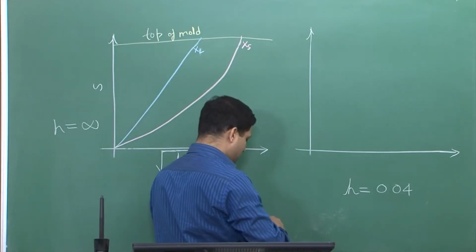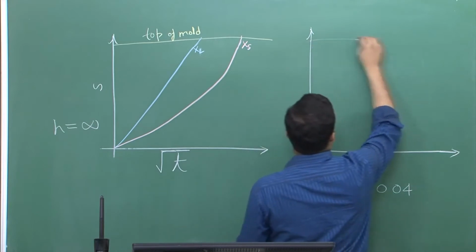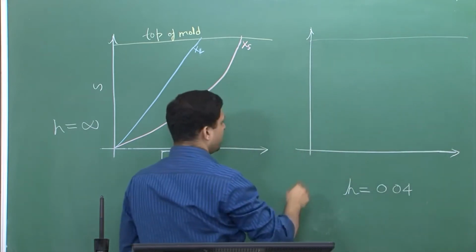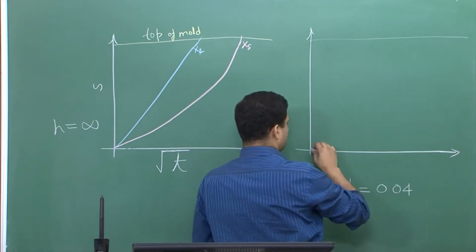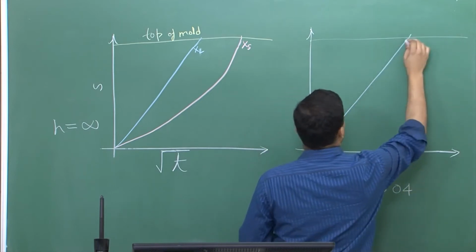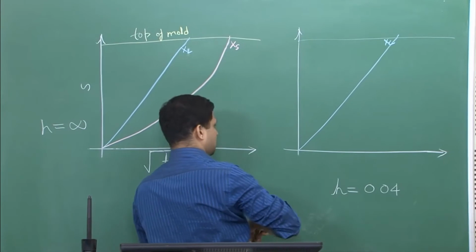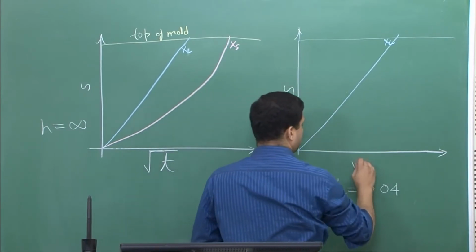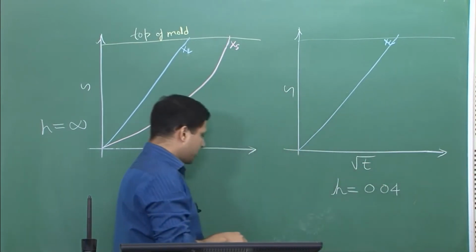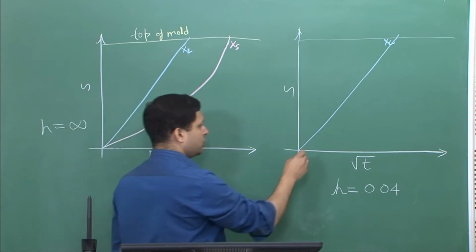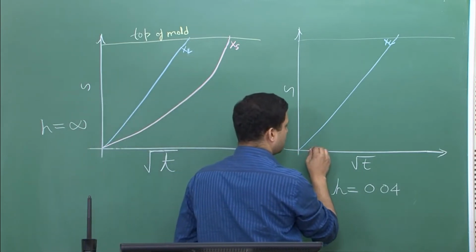What changes will we see? The first change is that in terms of liquidus, you don't see much change. The liquidus remains as it is. So this is S, this is root T. But when it comes to solidus, you see a shift over here.